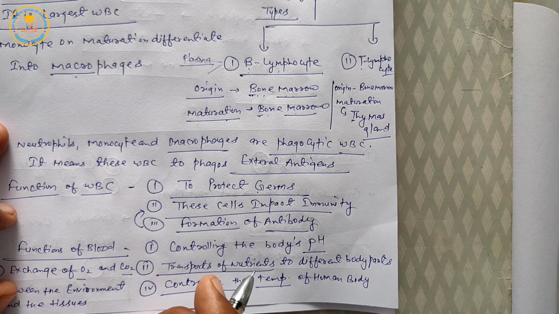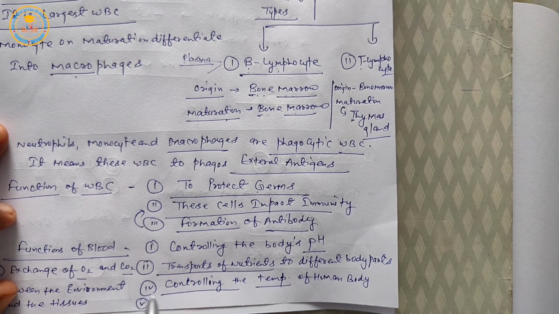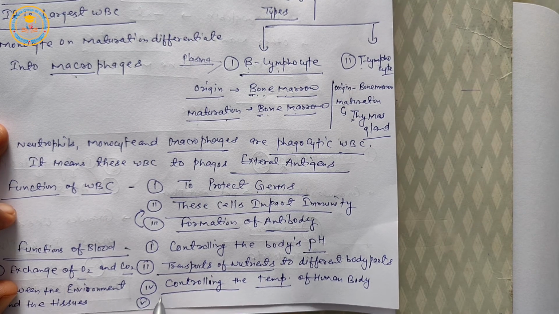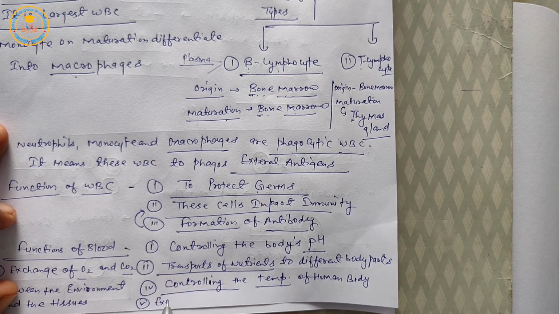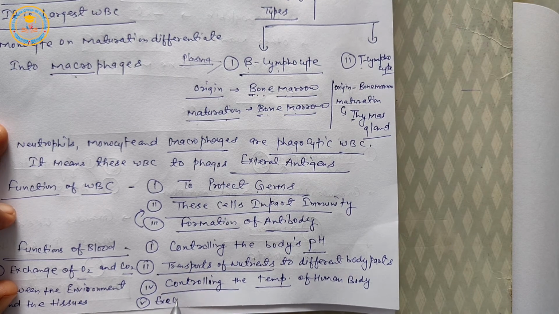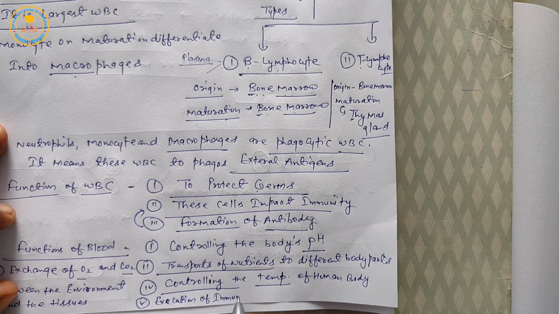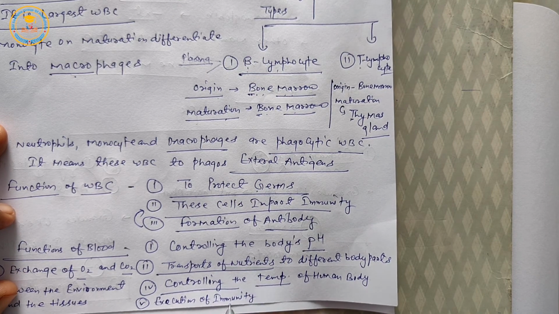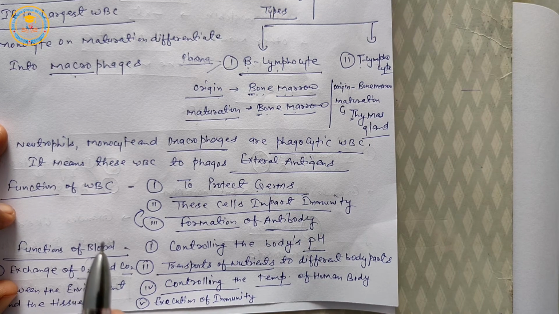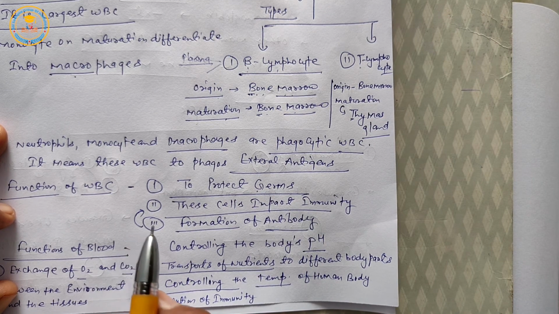Next is execution of immunity. WBC is a content of blood corpuscles, and blood corpuscles are contents of blood.